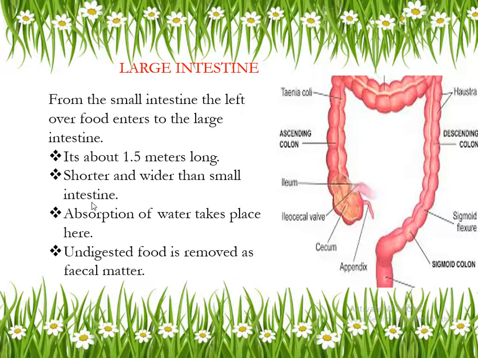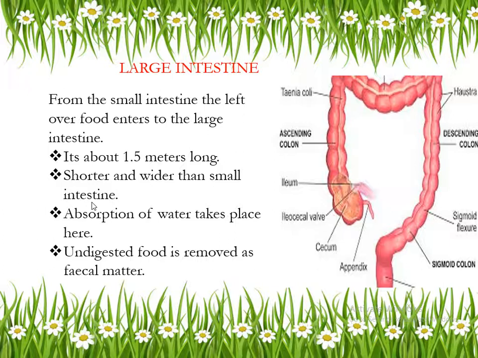Absorbing water from what? It will absorb water from digested food. Remember, the main function of the large intestine is to absorb water from digested food. That digested food has reached from which compartment?